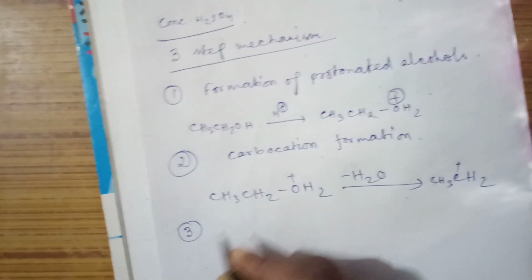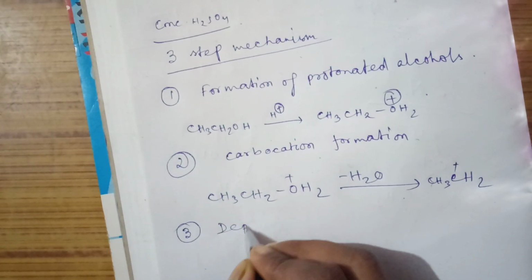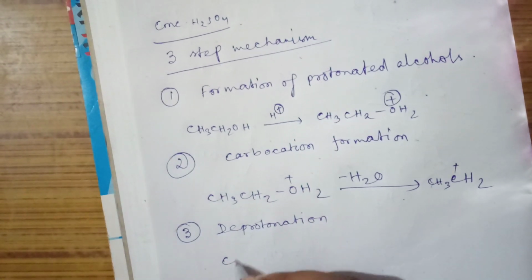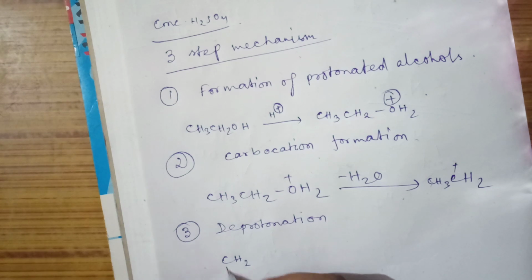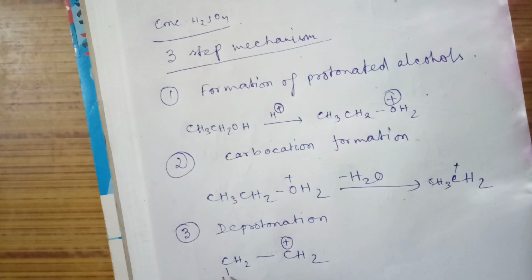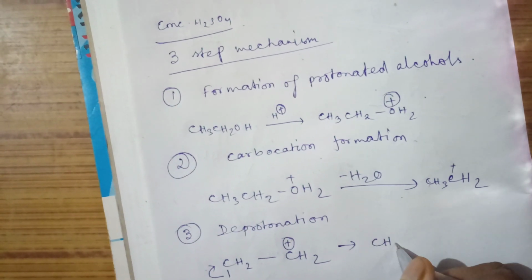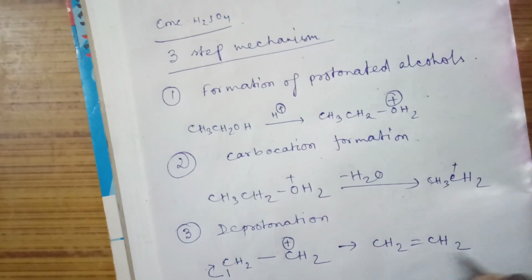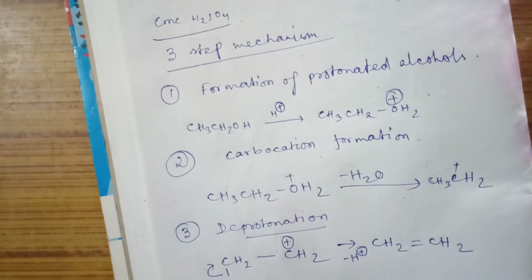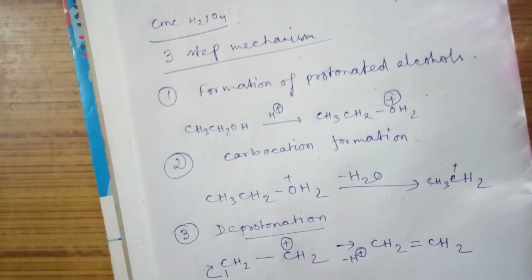Third step is deprotonation. Suppose CH3 we can write as CH2H, isn't it? And CH2 plus we had. Now if this bond breaks this way, we will get CH2 double bond CH2. H plus will be removed. That's why deprotonation. This is the mechanism of the dehydration of alcohol to alkene.